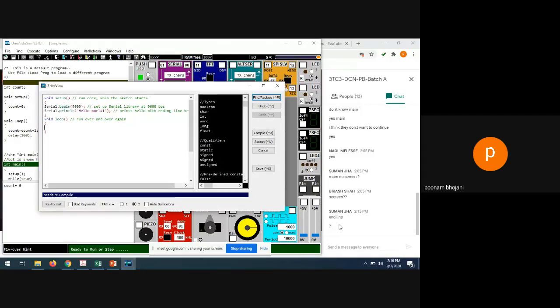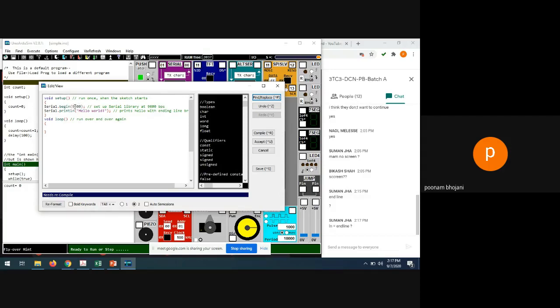Suman is saying that end line is needed. See, end line is not required. It is completely okay if you don't do anything. This much will be enough. You want to do just two things: make the serial port active with this 9600, and second, Serial.println hello world. That's it.